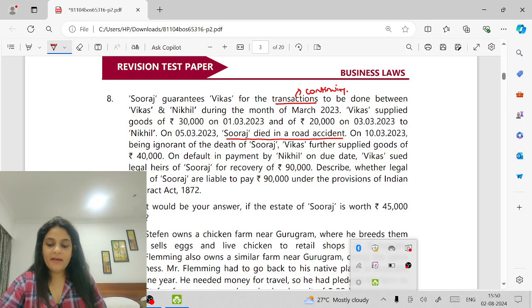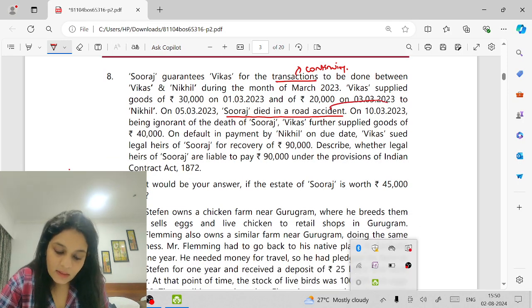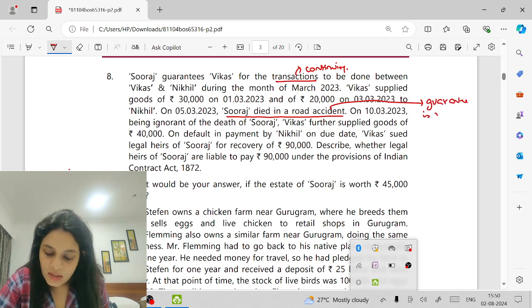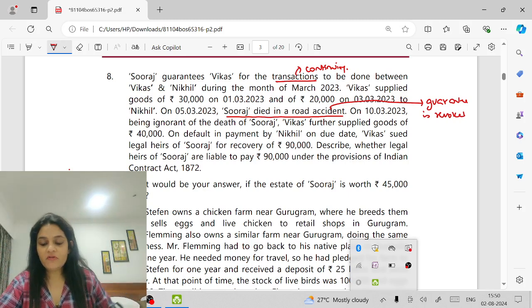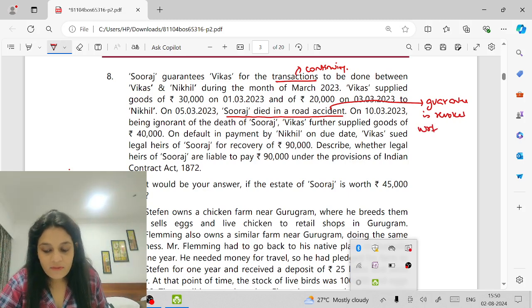Can I say on the death of the person, the guarantee is revoked? But is it completely revoked, or is it revoked for the future transactions? So guarantee is revoked with respect to future transactions. Correct?